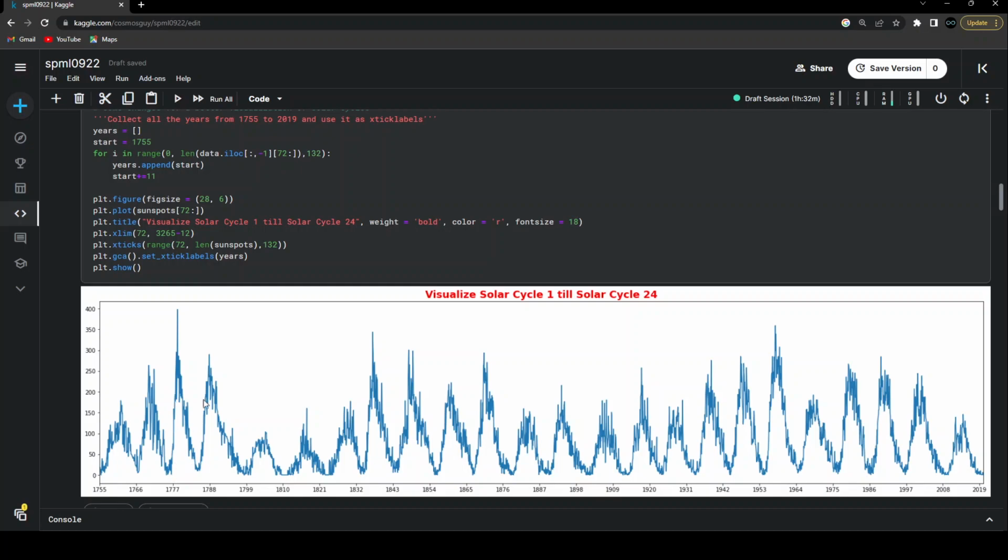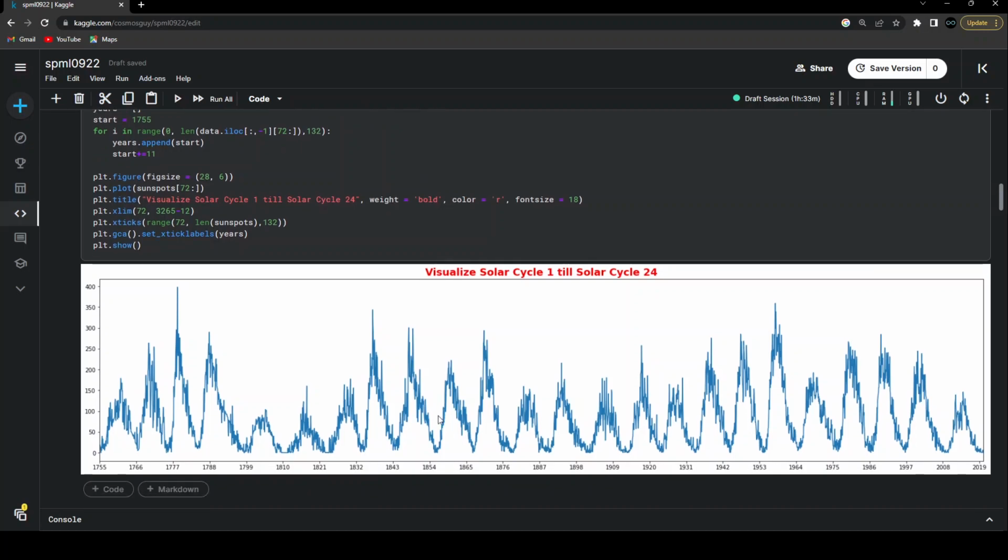This is second, third, fourth, fifth, sixth, seventh, eighth, ninth, 10th, 11th, 12th, 13, 14, 15, 16, 17, 18, 19, 20, 21, 22, 23, 24. So I'm just taking the first solar cycle till the 24th solar cycle. I'm cutting the part that was not even part of a solar cycle, and the current solar cycle. I've just omitted that part for this visualization purpose, so that we are able to see it.